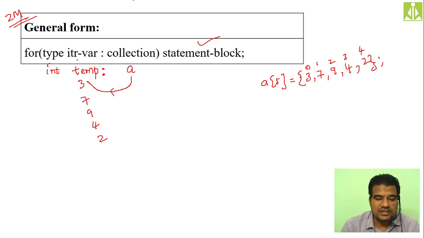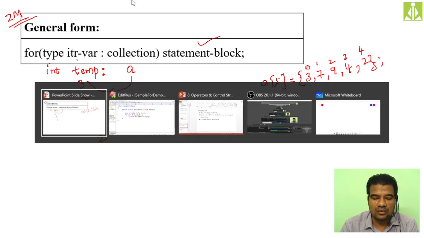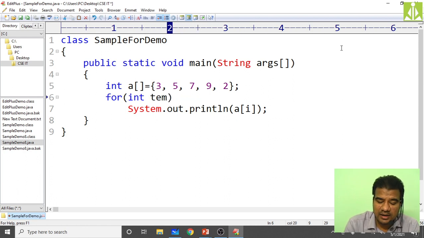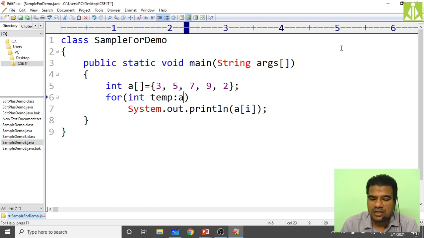Yes, we can see inside your IDE how this will work. What I said: take the same array declaration, then take one temporary variable, a colon, then the collection. That's it. Now what do we have to print here?